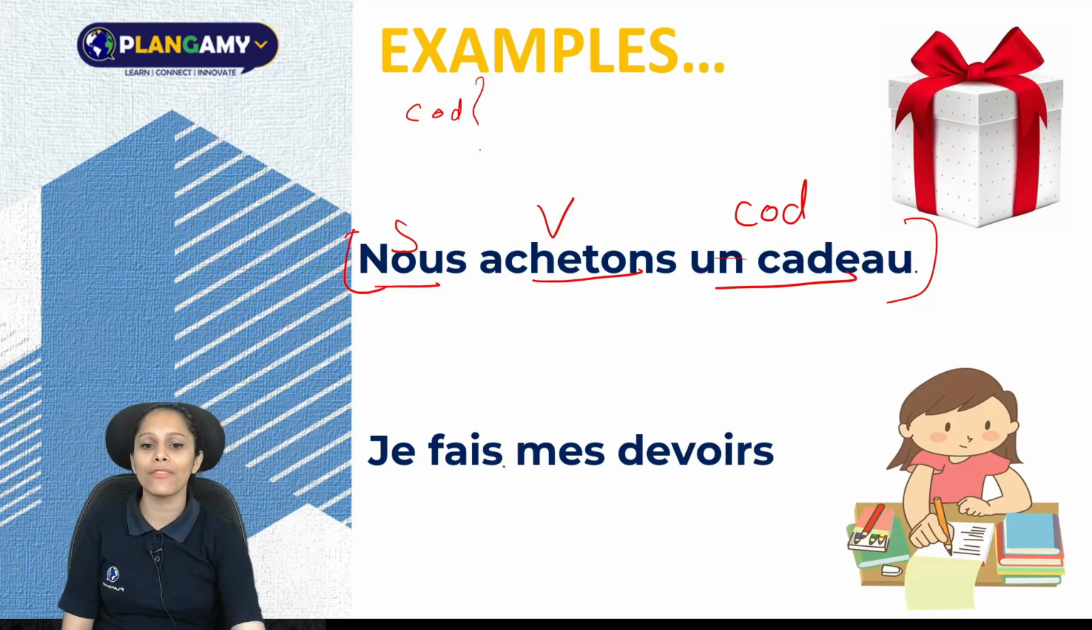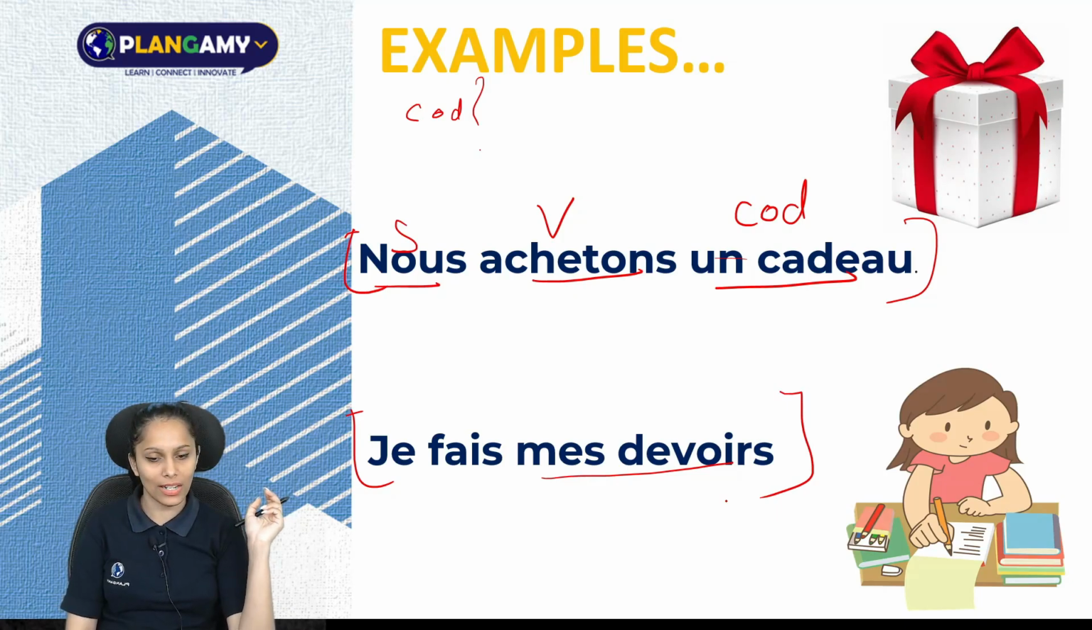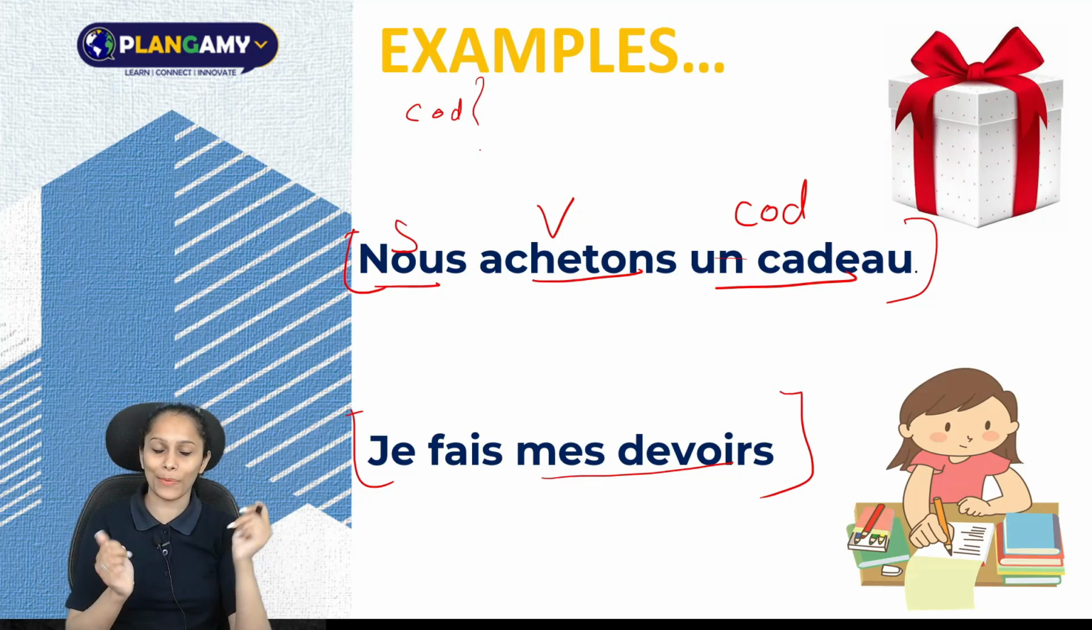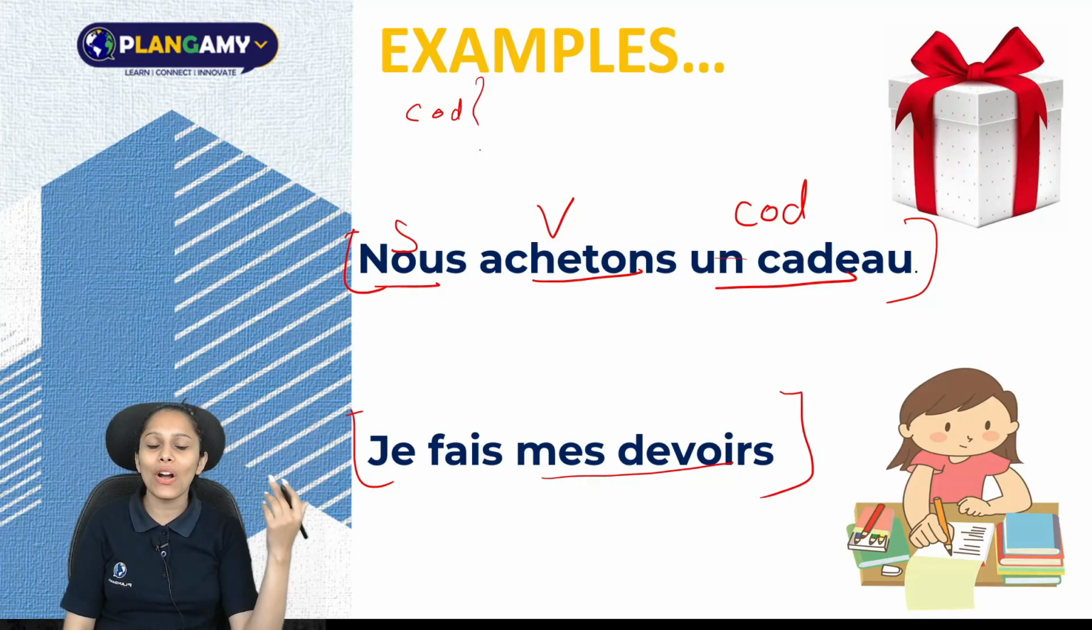Now here we have je fais mes devoirs. If I just say je fais, I am doing, but I am doing what? It's incomplete. So I had to add my COD by writing mes devoirs. Je fais mes devoirs. So this makes my verb complete, and there is no preposition à. So this is all about the concept of complément d'objet direct or direct object.